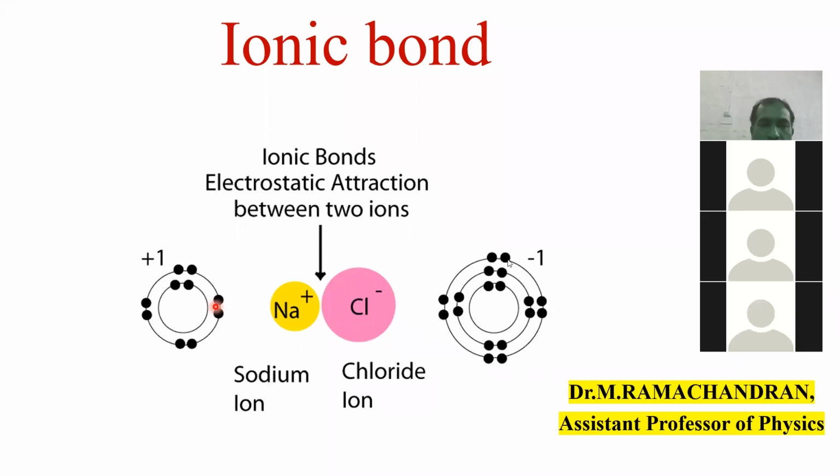When the chlorine atom accepts one valence electron, it automatically becomes negatively charged. The positive ion is called the sodium ion, and the other is the chloride ion. There is an interaction between the positive and negative ions. This is the strongest bond in nature, called the electrostatic attraction between the two ions, an ionic bond. So let us discuss in detail in this section.